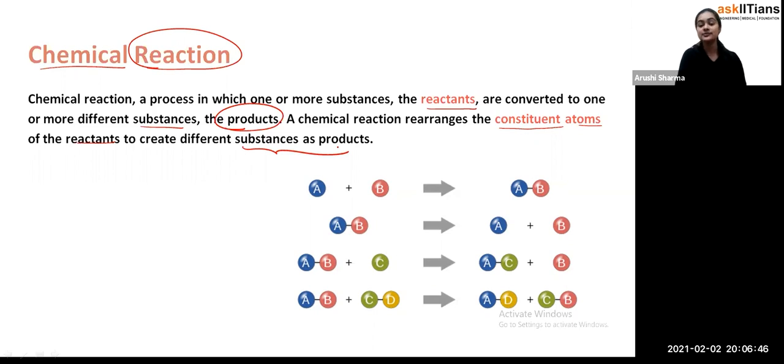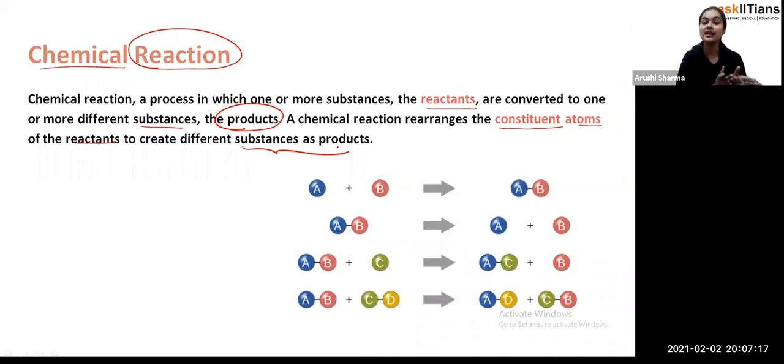Exactly, student, if I give you one example here: whenever any process is going on in the industries, for example in the cosmetic industries, we are forming the cosmetics. So what we do is take some reactants, some chemical substances, so that they react with each other and give the product. Exactly, so that's how the reaction always is: reactants are there, they react together, and then we get the product.